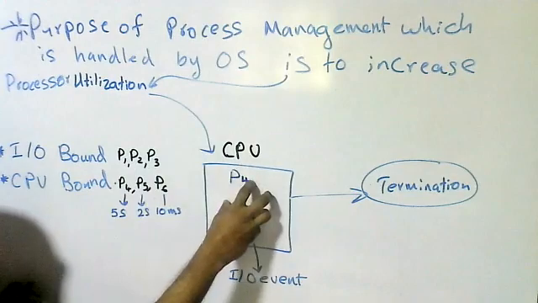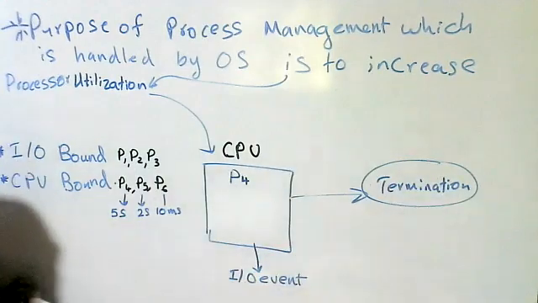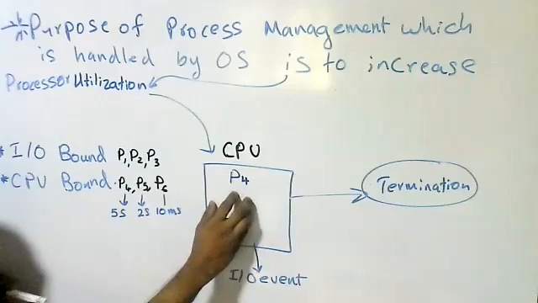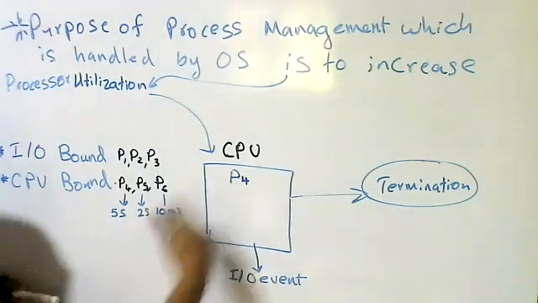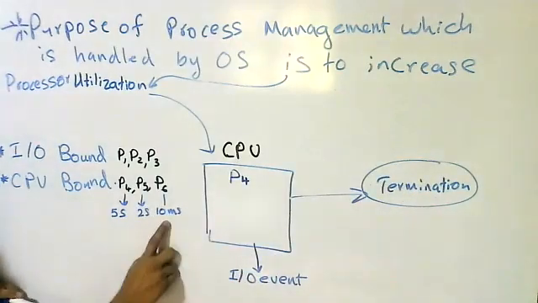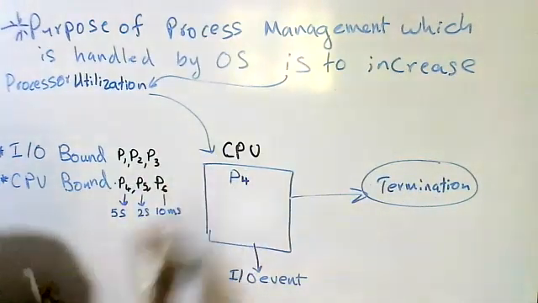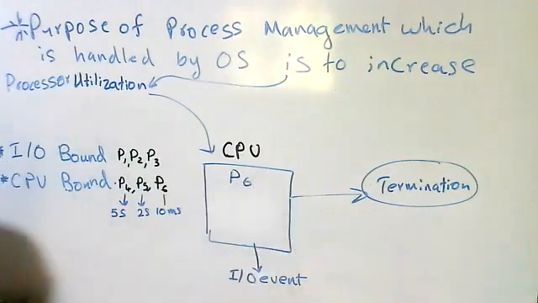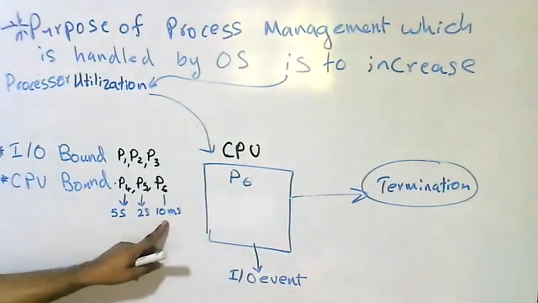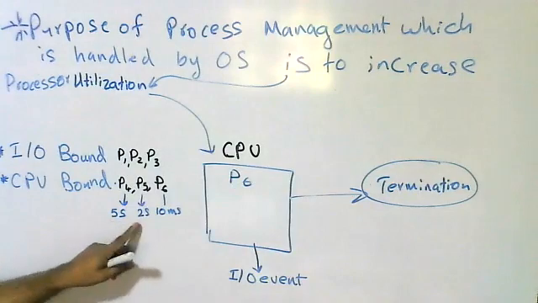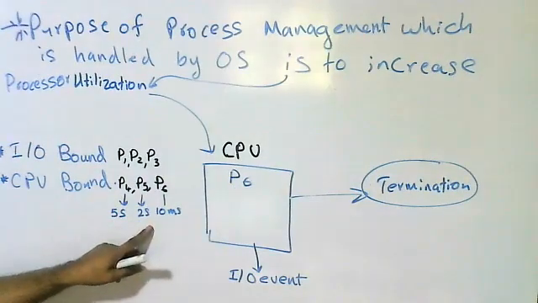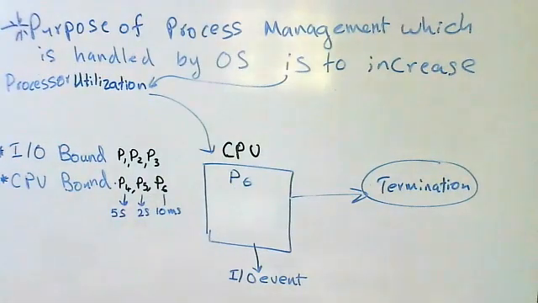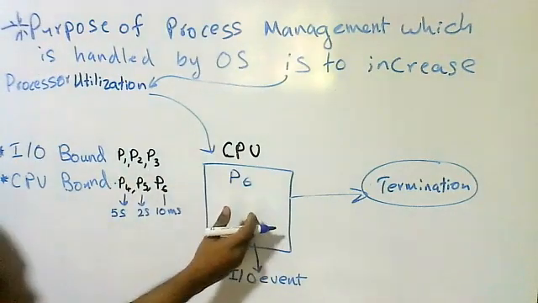P4 is running, so P4 is a CPU bound process. After completion, it goes to termination, and P5 comes to the CPU and P5 is running. After 2 seconds, it goes to termination, and then only P6 can enter the CPU. Actually, P6 needs only 10 milliseconds, but it has to wait 5 seconds plus 2 seconds, that means 7 seconds, for the CPU to be allocated.